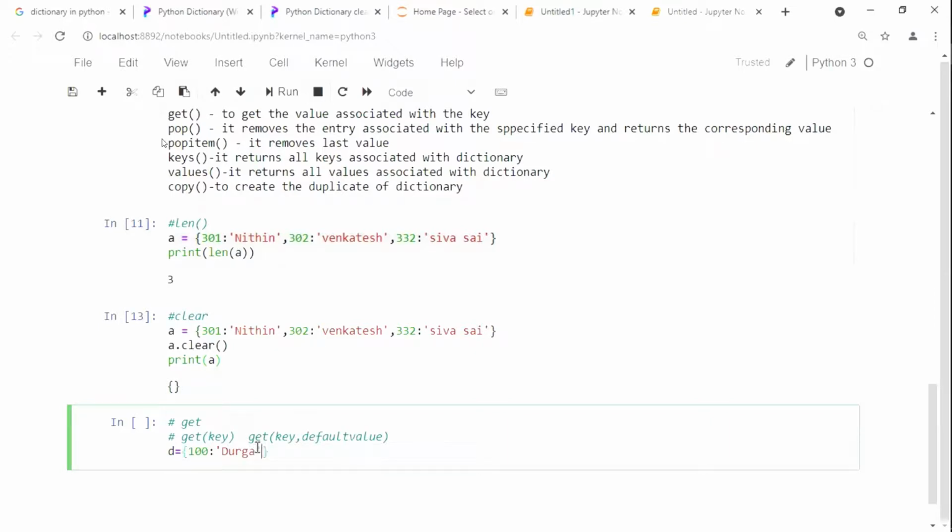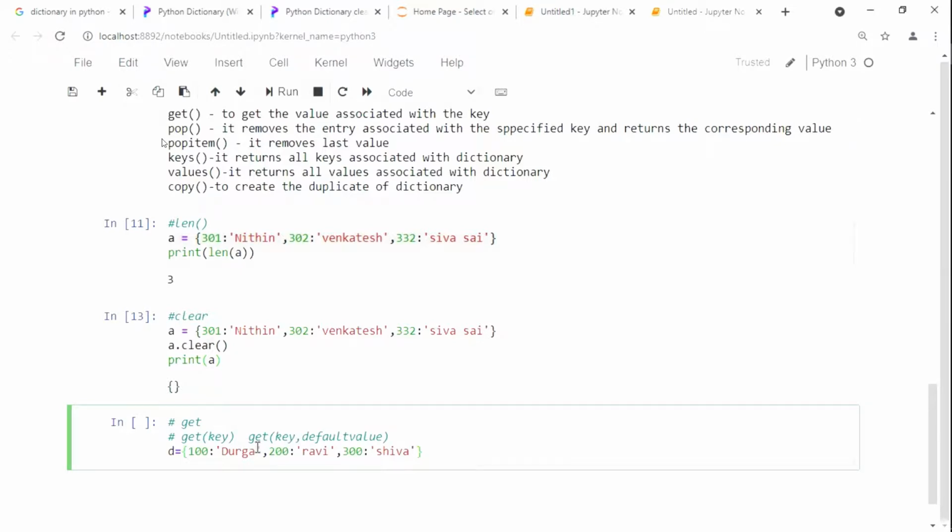Then 200 as Ravi. Next 300 as Shiva. These are the names which I am going to consider in my dictionary.